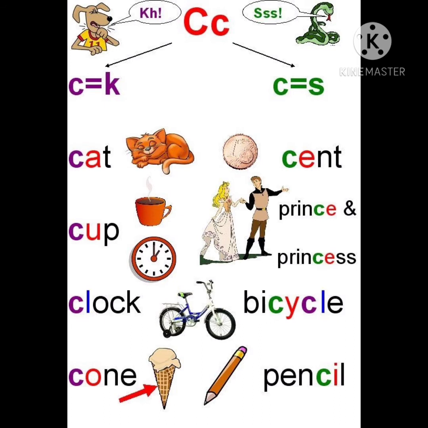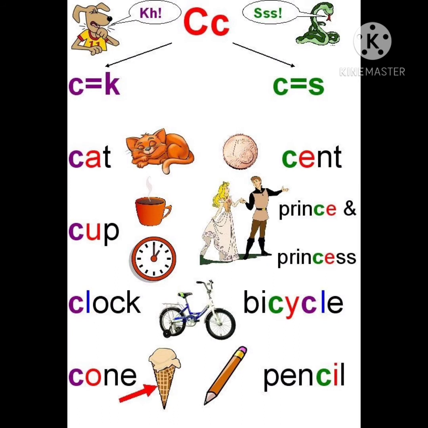But you need to remember, when the letter C is followed by Y, though it is a consonant, it gives the sound of S. And the next C is followed by L. It is also a consonant, but it gives the sound of K. So children, do remember, if the letter C is followed by Y, it gives the sound of S.